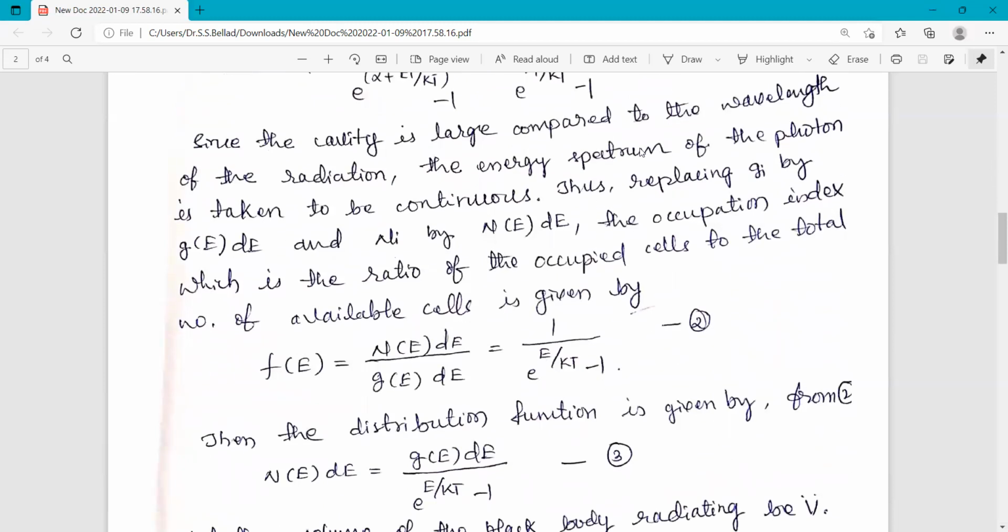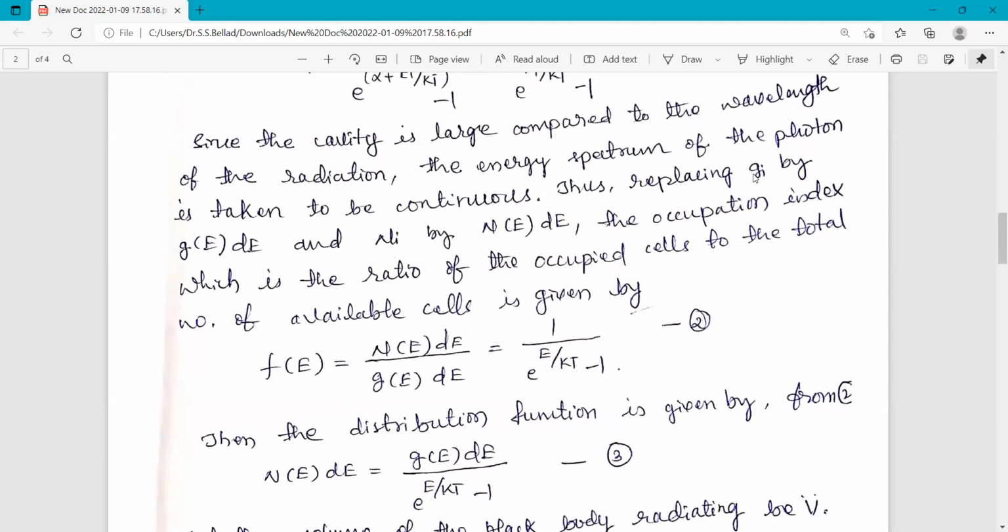Since the cavity is large compared to the wavelength of the incident radiation, the energy spectrum of the photon is taken to be continuous, a continuum. Continuum means all the possible wavelengths will be there. Thus, we replace Gi by g(E)dE. This Gi is the number of cells when you are treating a system as a discrete system.